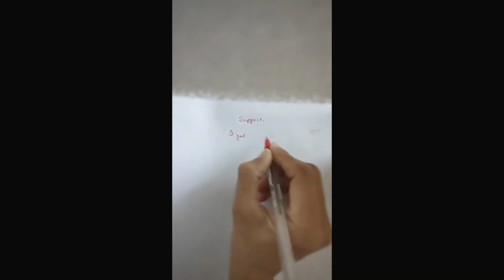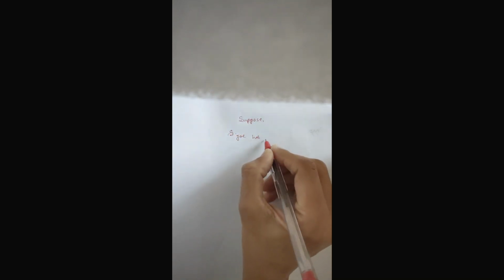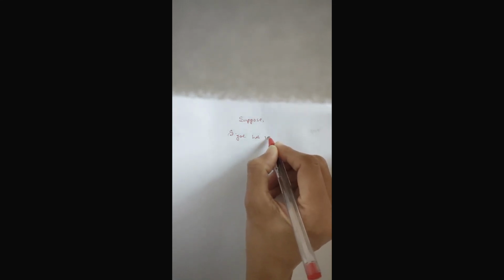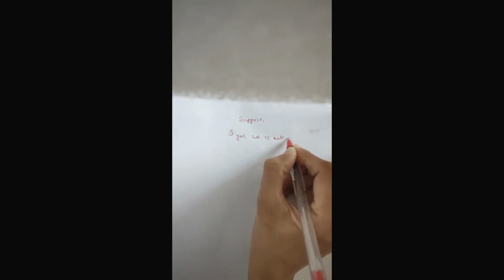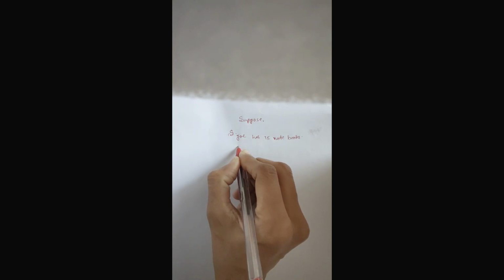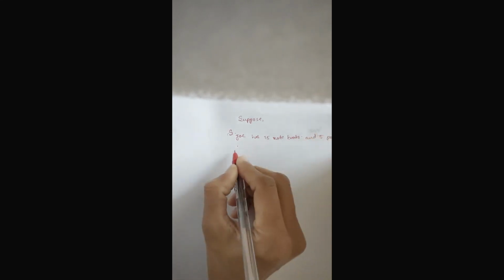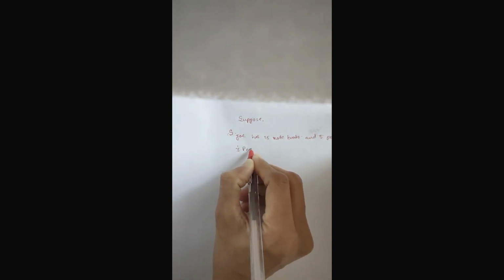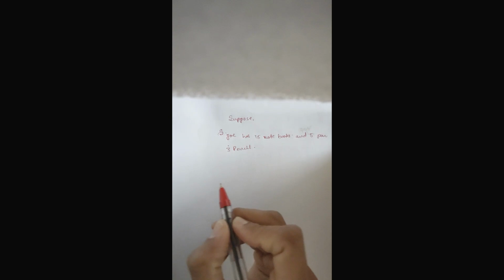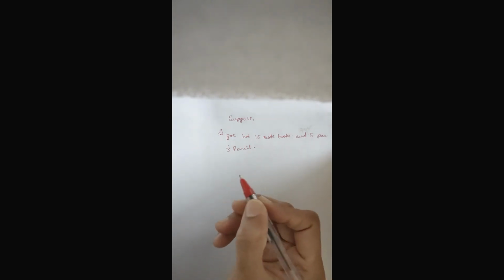Suppose a person named Joey has 15 notebooks, 5 pens, and 3 pencils. Okay, Joey has 15 notebooks, 5 pens and 3 pencils.